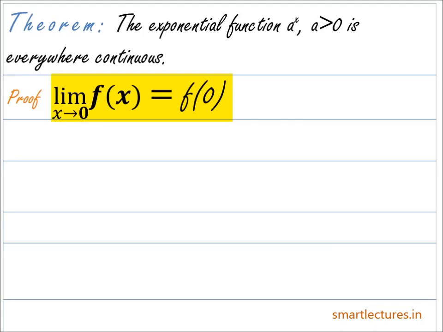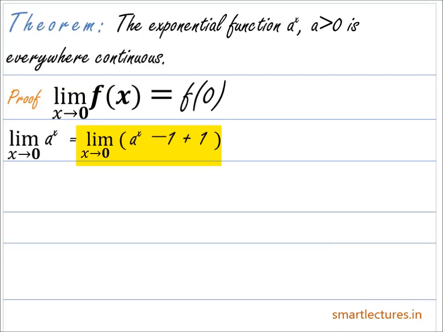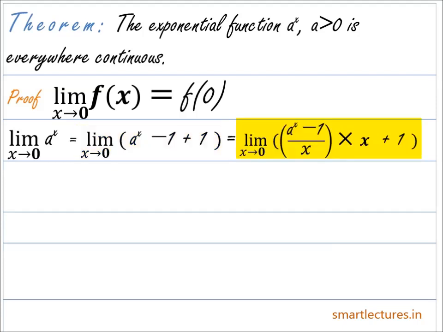Now, limit x approaches 0, a to the power x. In order to calculate this limit, we can write a to the power x as a to the power x minus 1 plus 1. And again, a to the power x minus 1 plus 1 can also be written as a to the power x minus 1 upon x into x plus 1.